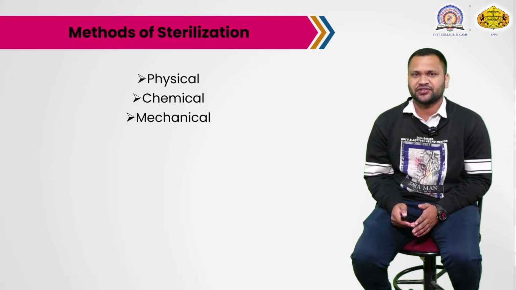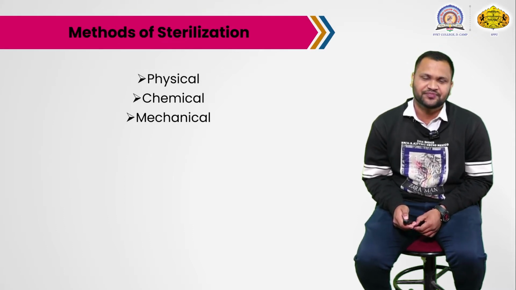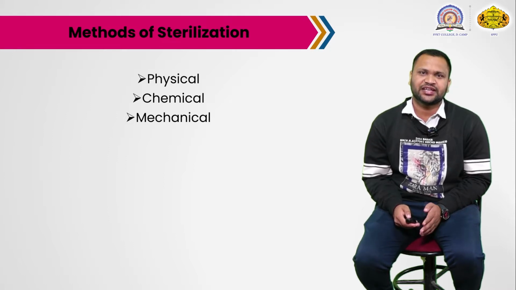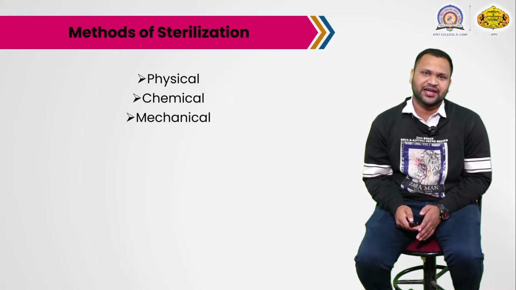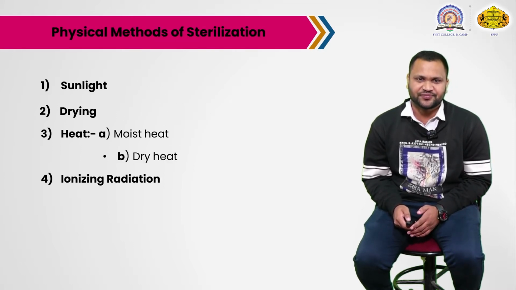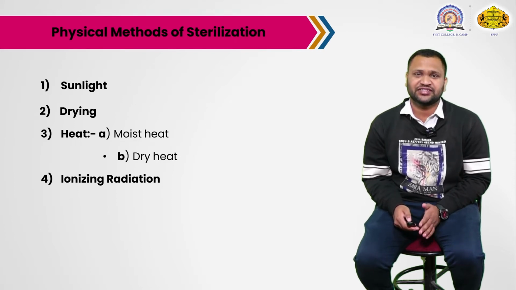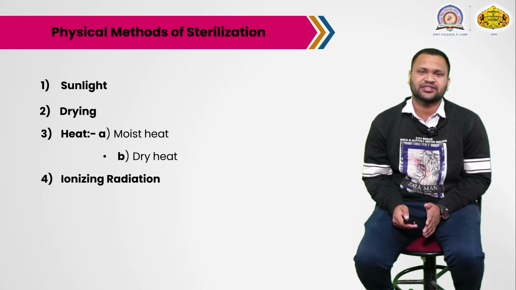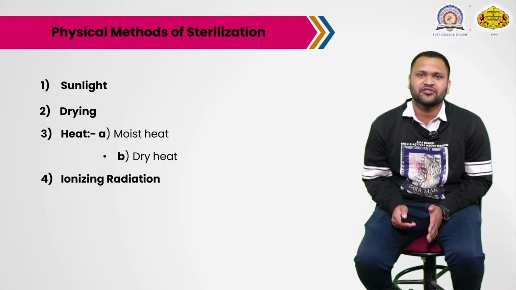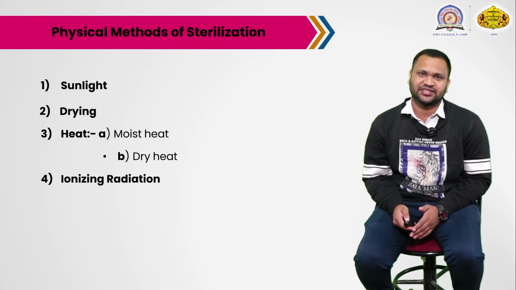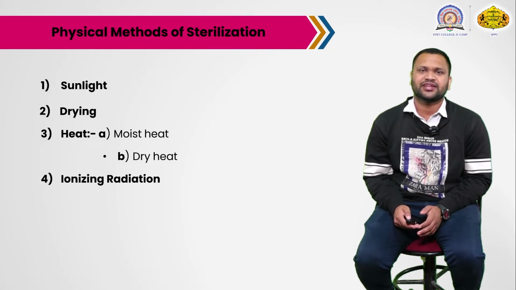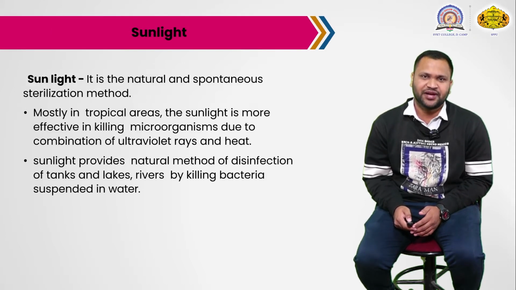Again, there are three types of methods: the physical method, the chemical method, and the mechanical method. So we are going to discuss the physical methods. There are four types of physical methods of sterilization: sunlight, drying, heat, whether moist or dry, and then ionizing radiations. So let's take them one by one.